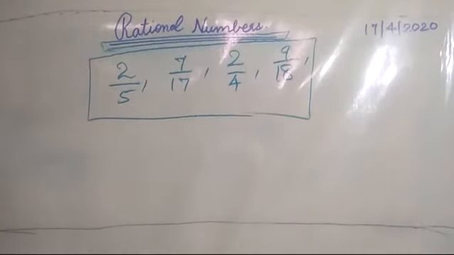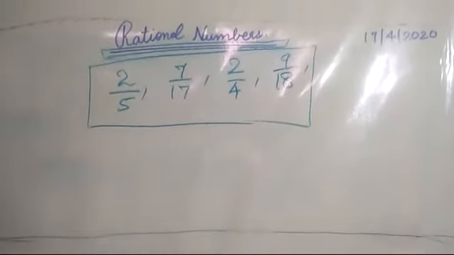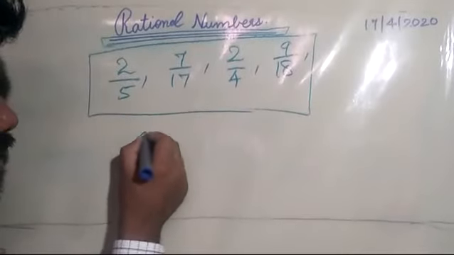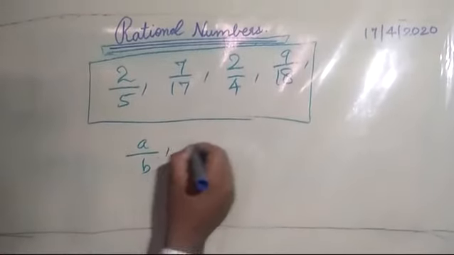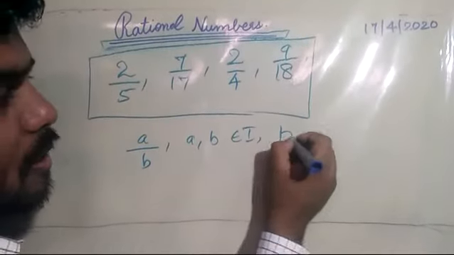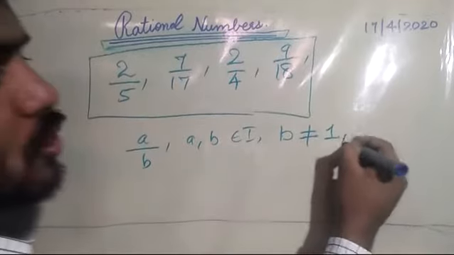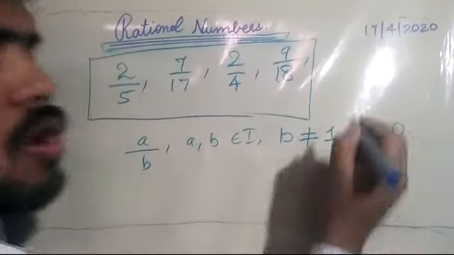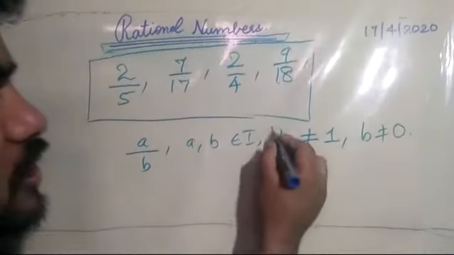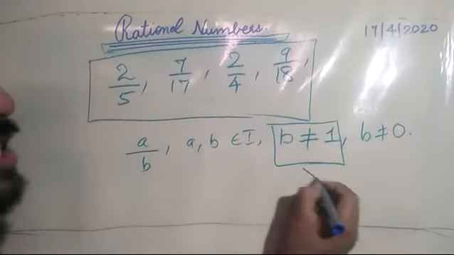But if you recall what I discussed for fractions in class 7, a fraction is a number in the form a by b, where a, b belong to integers, but b should not be equal to 1. B should not be equal to 0 also. But in a rational number, this condition, b not equal to 1, is removed.